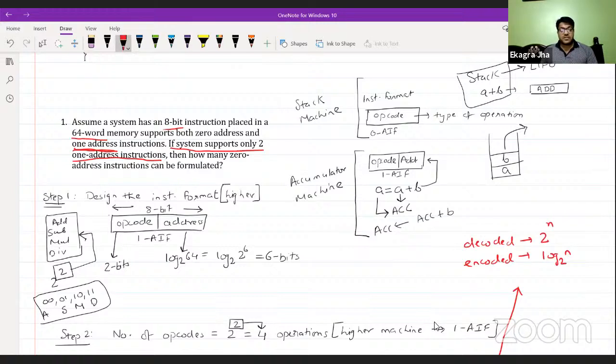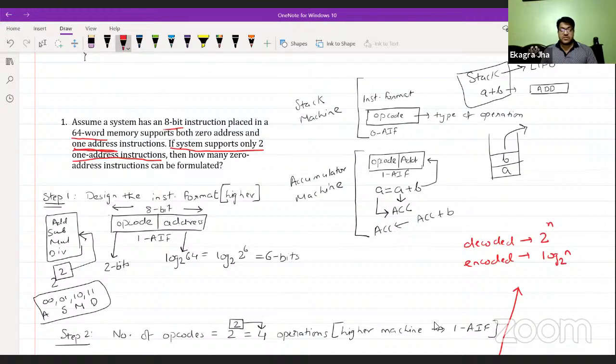If the question arises to find the 0 address instructions and the system supports 2 address instruction, first you need to find the instruction format design for the 2 address instruction. Then you need to find the number of opcodes supported by 2 address instruction. Then you can allocate 2 address instructions and find the free opcodes for 1 address instruction, and so on. Gradually, by using these steps, you are going to find how many zero address instructions the machine can be formulated with, or the number of instructions possible in this particular system. Okay, so this is all about this particular question.